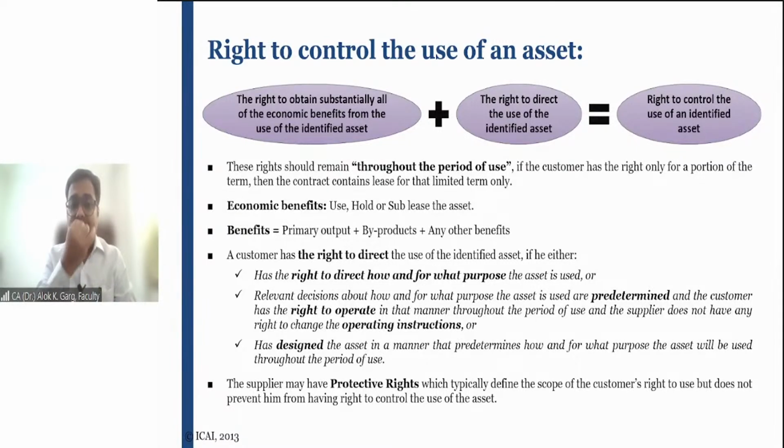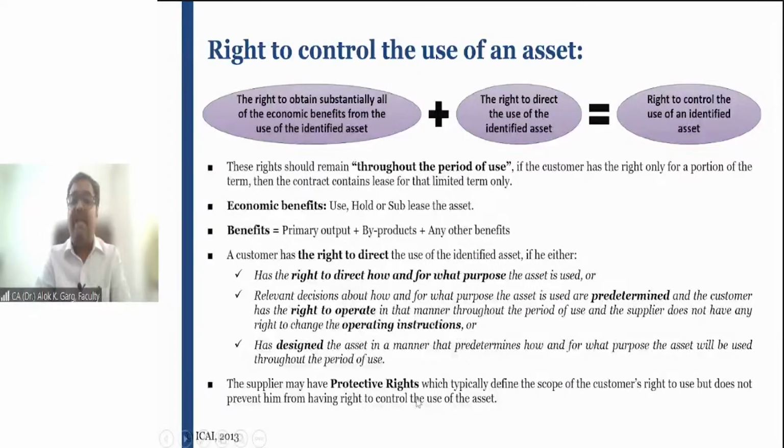A customer has the right to direct the use of the identified asset if he either has the right to direct how and for what purpose the asset is used, or the relevant decisions about how and for what purpose the asset is used are predetermined, and the customer has the right to operate in that manner throughout the period of use, and the supplier does not have any right to change the operating instructions, or has designed the asset in a manner that predetermines how and for what purpose the asset will be used throughout the period of use.